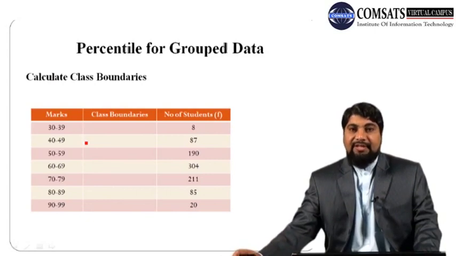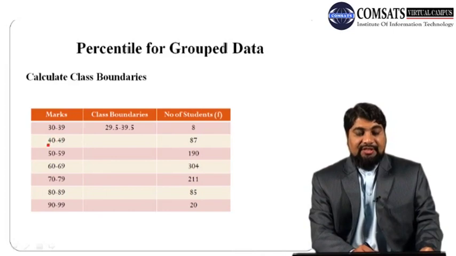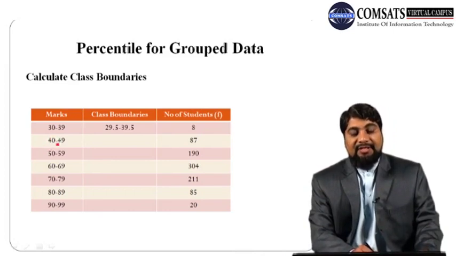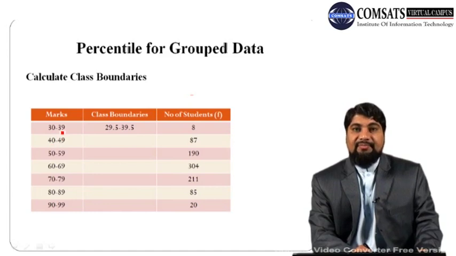First calculate the class boundaries, because in the formula of percentile we have the L, where L represents the lower class boundary. Remember that the class boundaries are usually constructed by taking the difference of the lower limit of the second class and the upper limit of the first class. That is 40 minus 39, which is 1, and then divide this result by 2. So 1 divided by 2 we get 0.5.